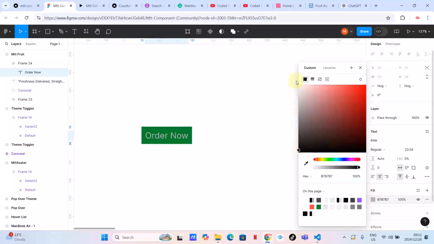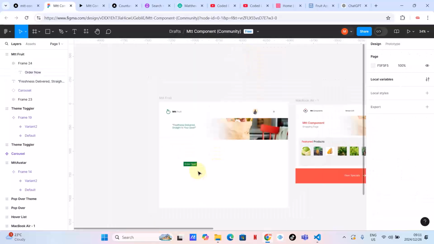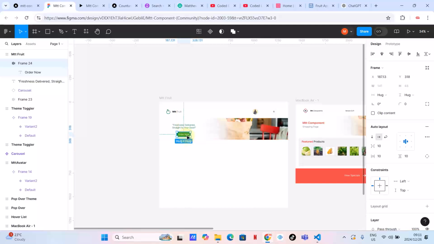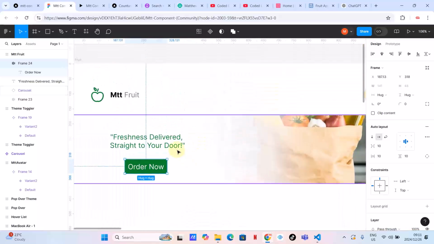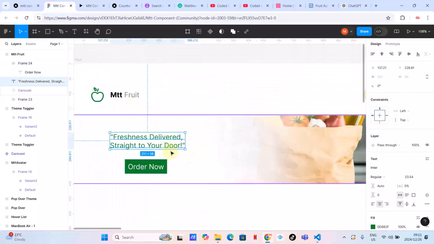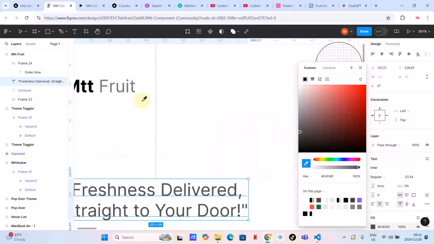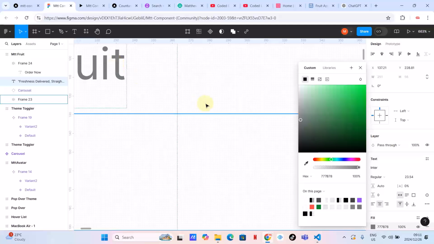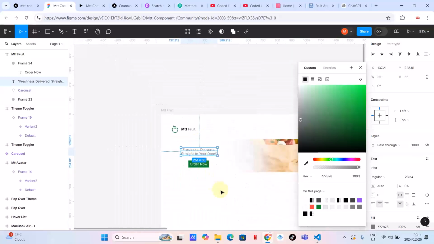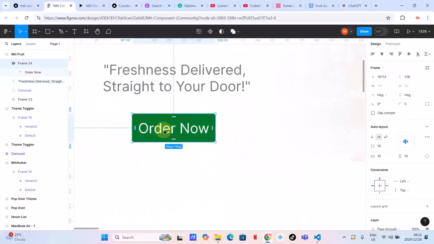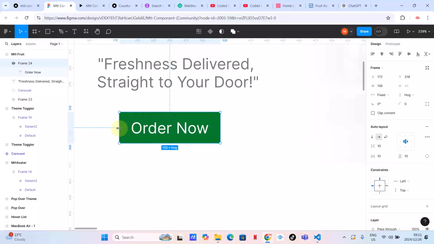Okay, so as you can see, guys, this color is becoming too much now. So what I'm going to do, I'm going to go with gray here. Not just any gray, this gray. And then this button, for now I'm going to leave it like this, with sharp corners.